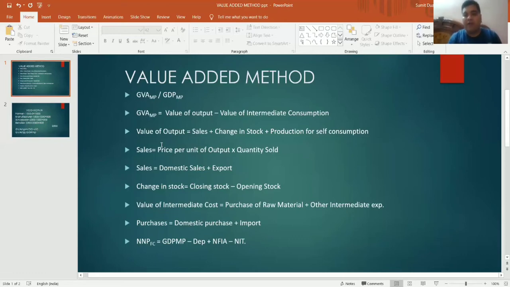So I hope my point is clear to you. For example, if it is written sales by company A, in sales by company A, export is already given. But if they mention like this, sales by company A to B itna, export itna, then we have to add the two. So sales plus change in stock; the formula of change in stock you already know, that is closing stock minus opening stock.